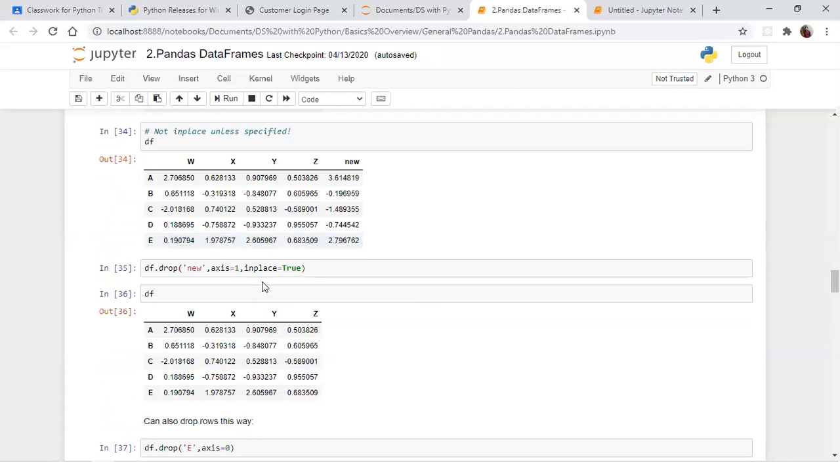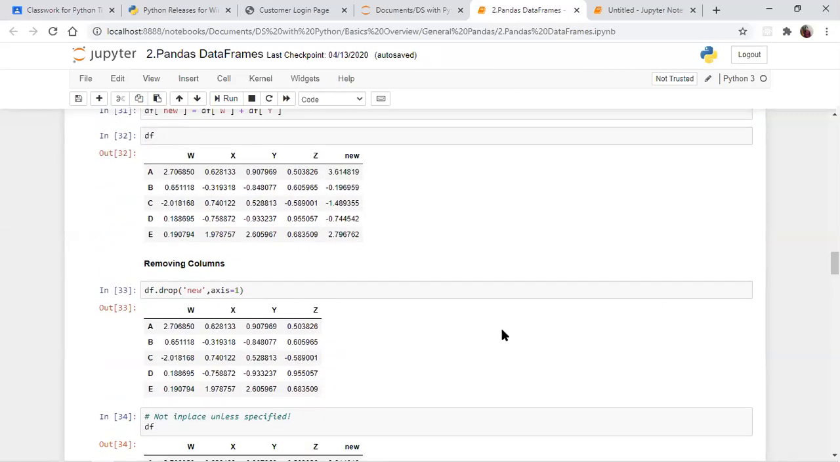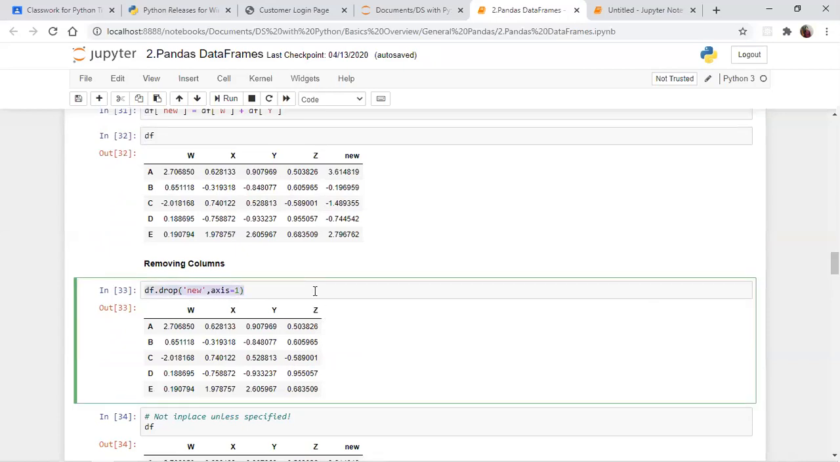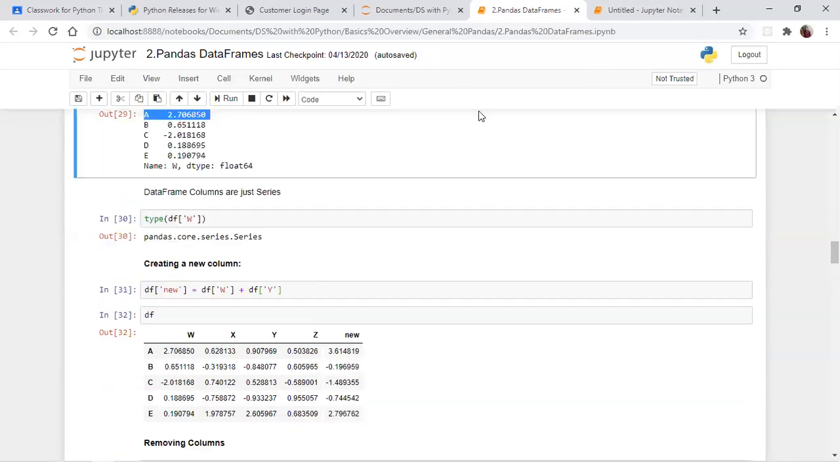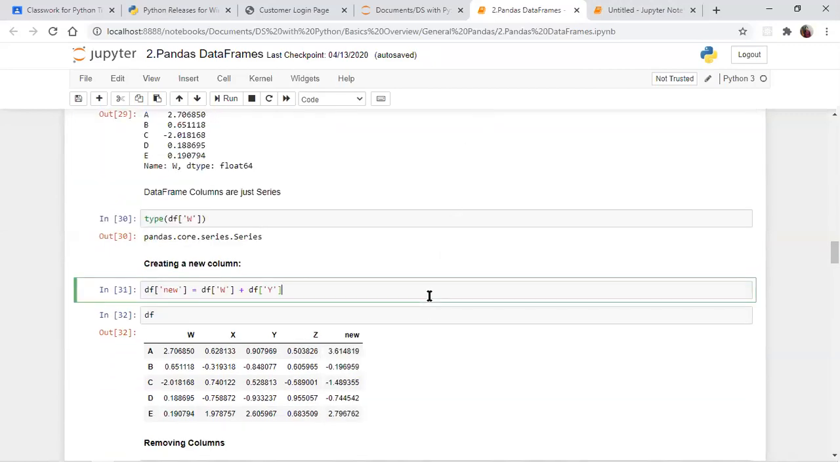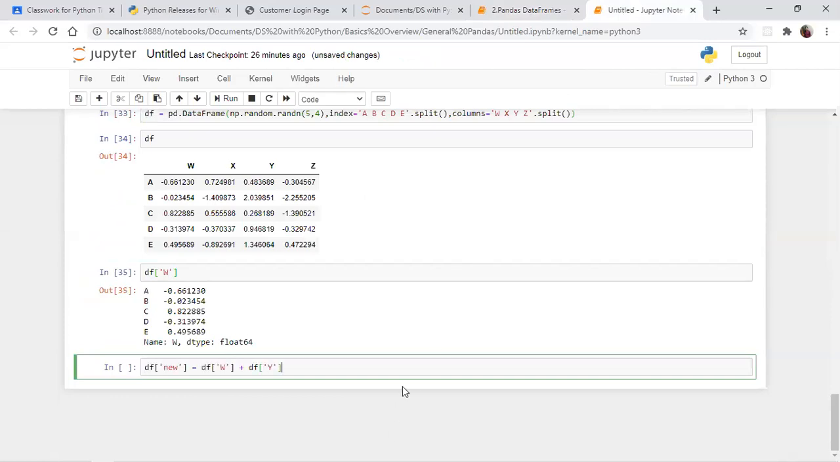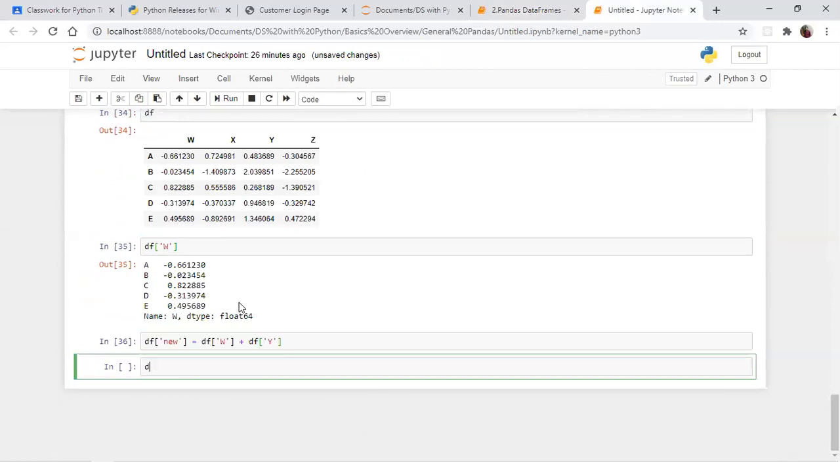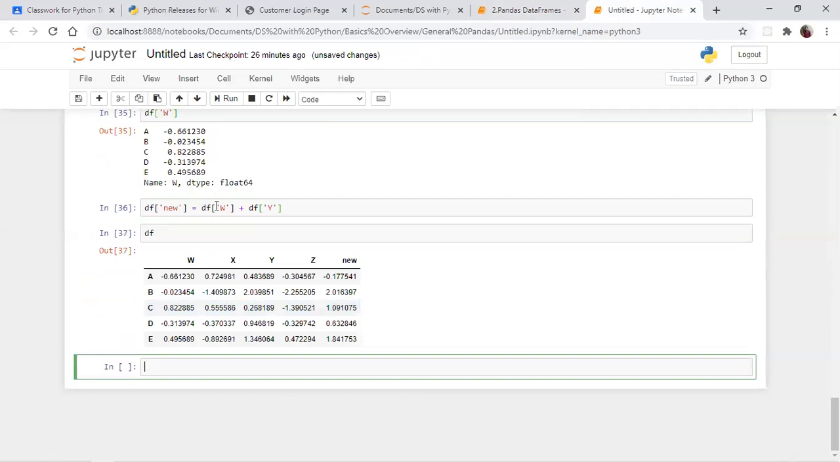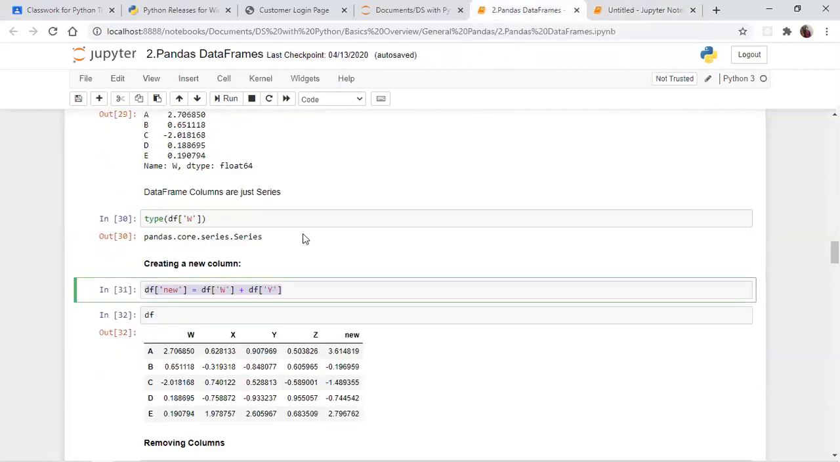Okay, I didn't explain this, only the inplace. I will explain inplace to you now, and axis 1, axis 0. See, I'm going to create one new column. The new column will be given a value called new, and this is nothing but the addition of W and X. You got the output like this.